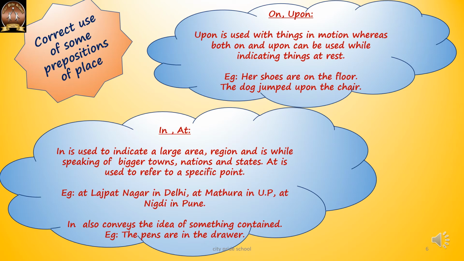We can see the difference between on and upon. So upon is used with things in motion, whereas on and upon can both be used to indicate things at rest. Like, her shoes are on the floor. I can use on because the shoes are at rest.